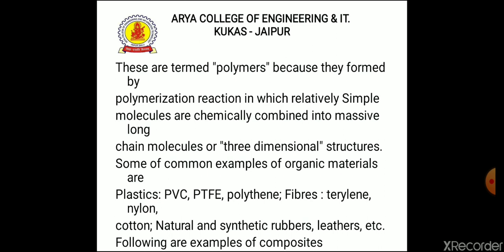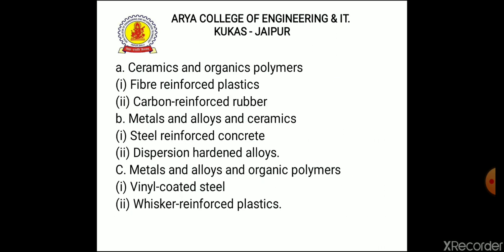Following are the examples of composites. First one, ceramics and organic polymers. First one is fiber reinforced plastic. Second one is carbon reinforced rubber. Now the second one, metals and alloys and ceramics. The first one is steel reinforced concrete. The second one is dispersion hardened alloy. Third one is metals and alloys and organic polymers, which includes vinyl coated steel, and the second one is whisker reinforced plastics.